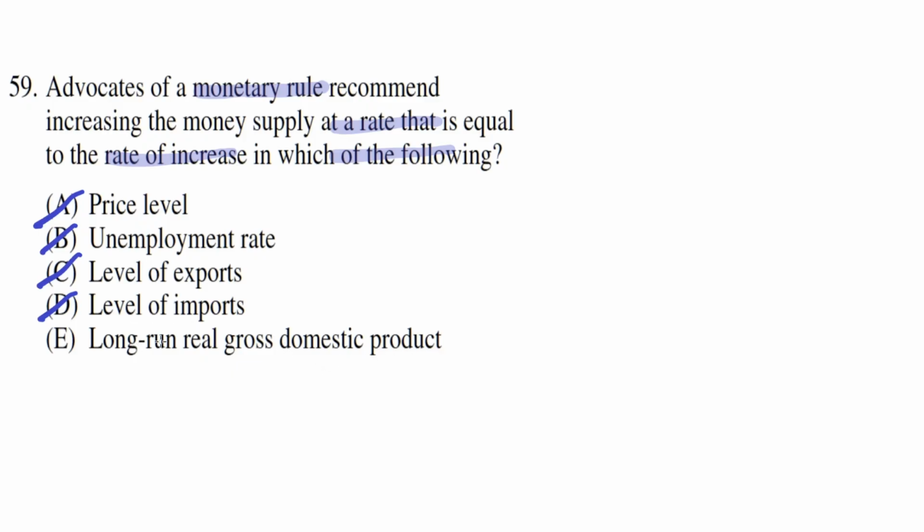This is the correct answer, primarily because of demand pull inflation. If the money supply increases at a rate faster than the production of the country, that means that there's more money chasing fewer goods, which leads to inflation. But if the money supply is increasing at a rate less than the rate at which gross domestic product is produced, then there's deflation, which is also bad for the economy.